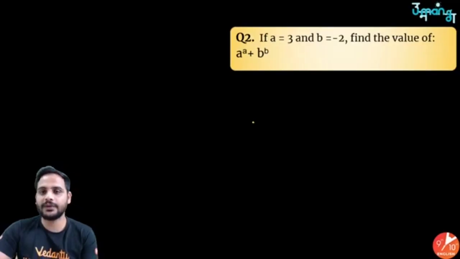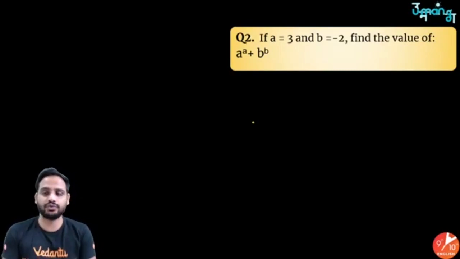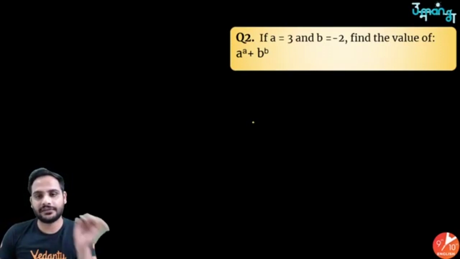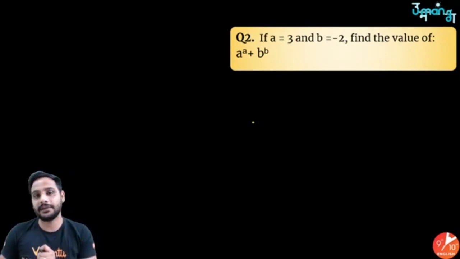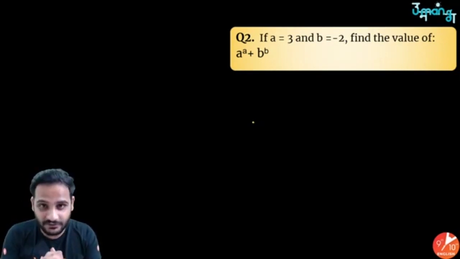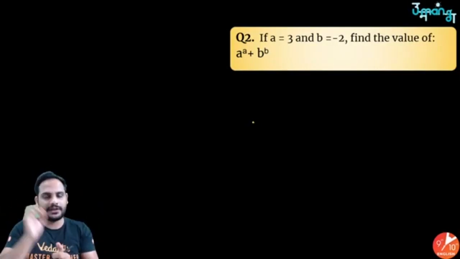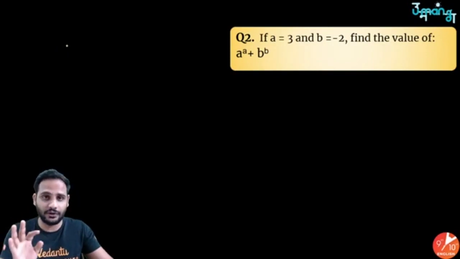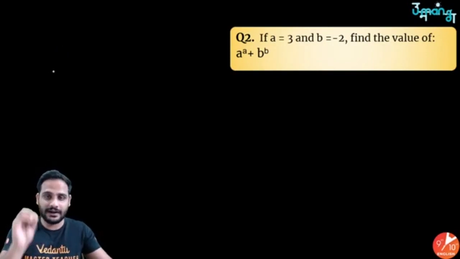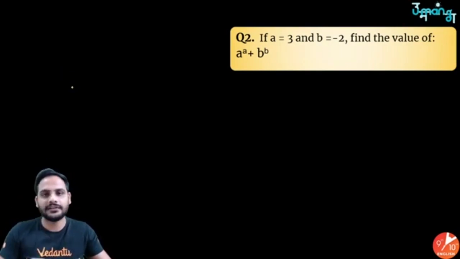Got it? Next question. If a is equal to 3 and b is equal to minus 2, then find the value of a raised to the power a plus b raised to the power b. So they have already given the values of a and b. Now those students who want to attempt this question on your own, my advice to you is stop the video right over there and then solve it. Okay, and then afterwards see whether your solution is correct or not. So that's a very good practice which I would like all of you to do. Stop the video, solve the question on your own and then see the solution.